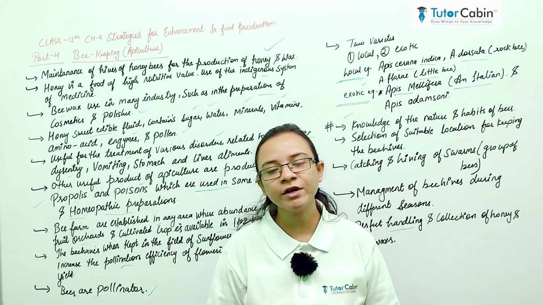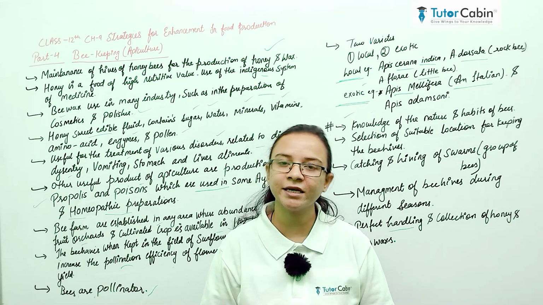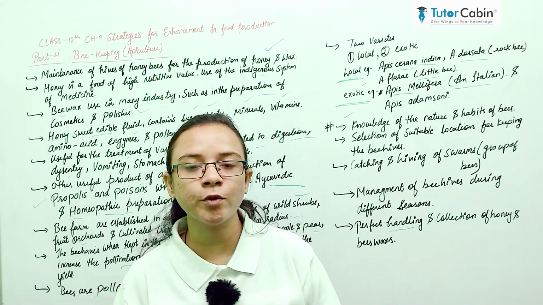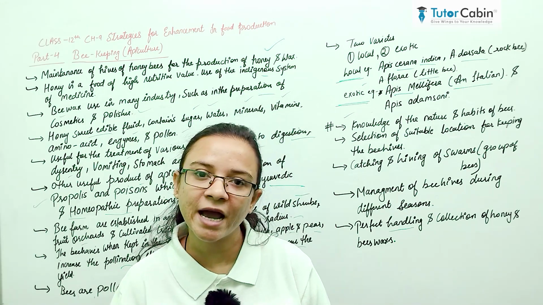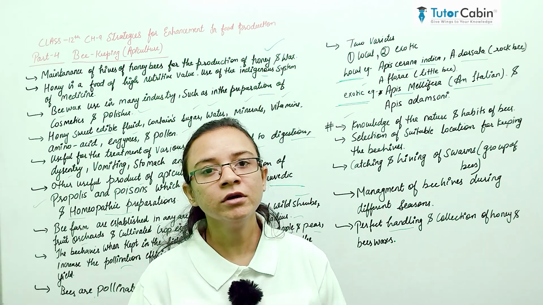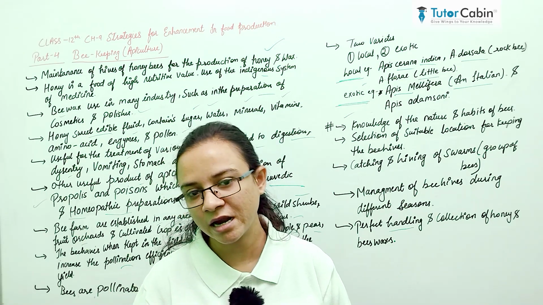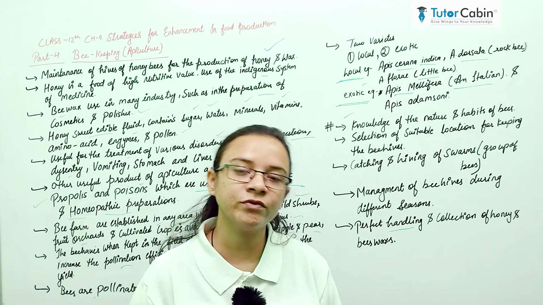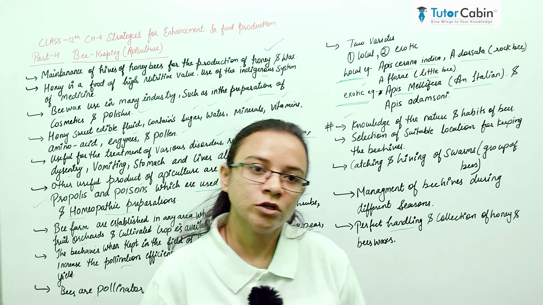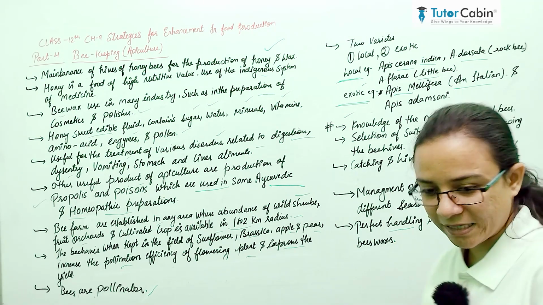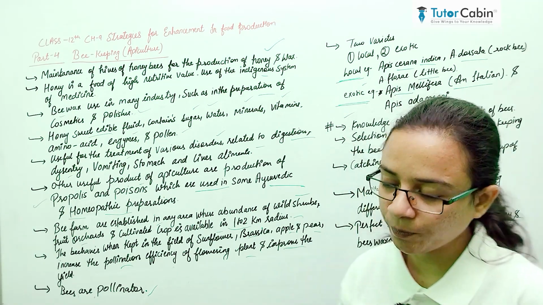These products are very beneficial for human health and human welfare, and some different products like propolis, pollen and wax also have importance on a commercial scale. So in this lecture we studied all of these, so please note down all the important points, which are very important from the board as well as the NEET point of view.